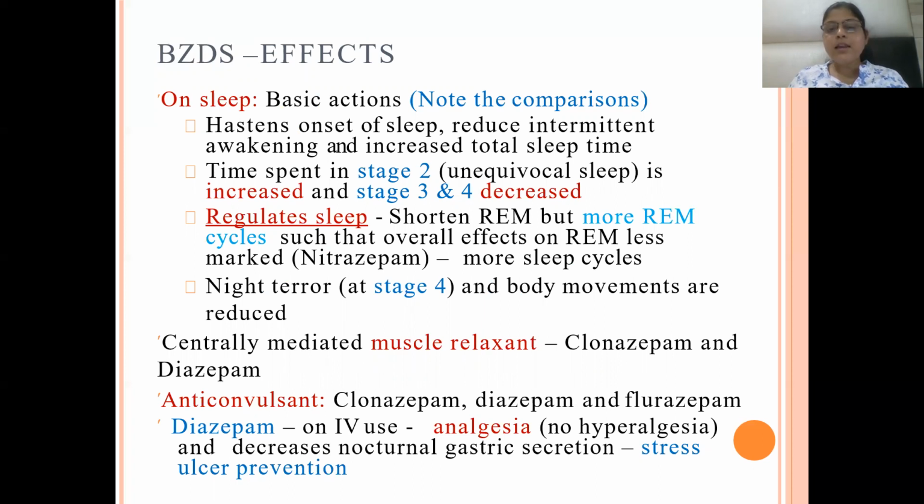Centrally mediated muscle relaxants are clonazepam and diazepam. Anticonvulsants are clonazepam, diazepam, and flurazepam. Diazepam can produce analgesia and a decrease in nocturnal gastric acid secretion, leading to stress ulcer prevention.